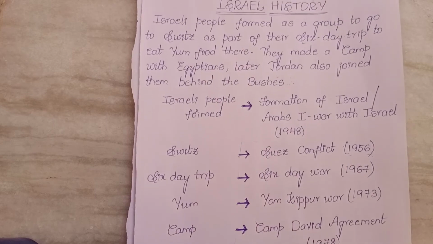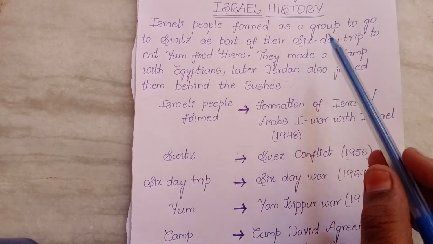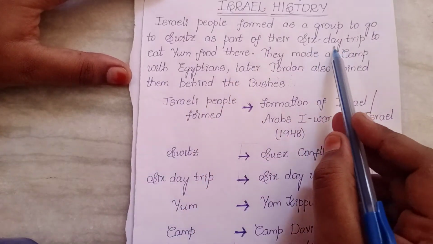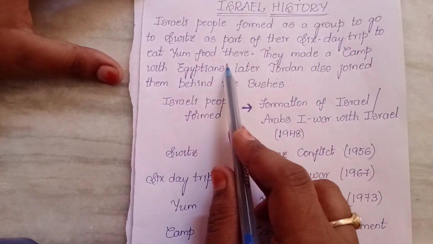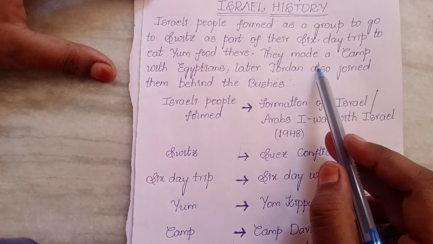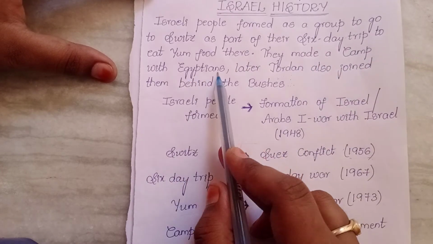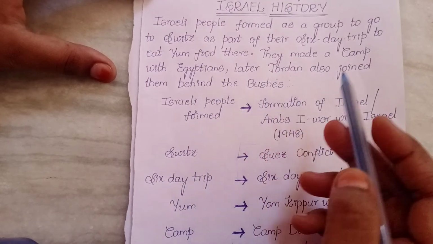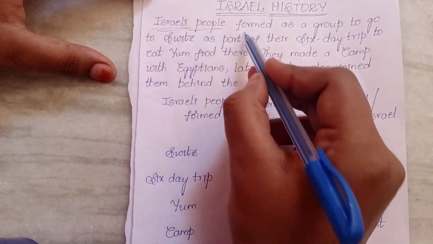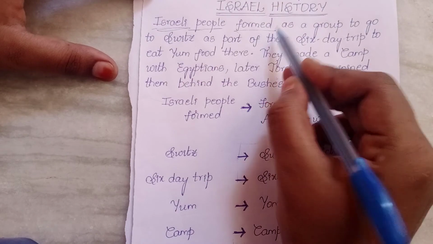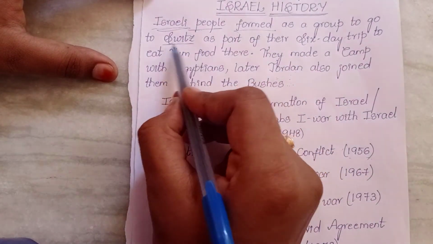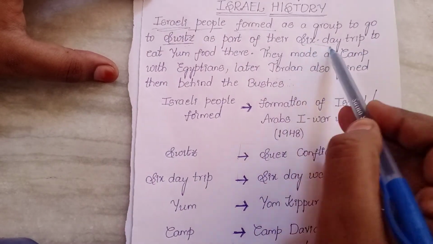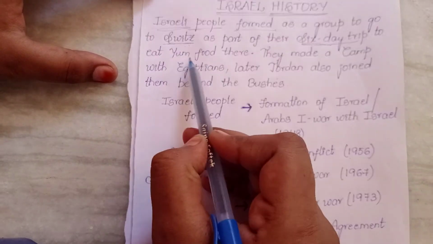See, this is the sentence. Israeli people formed as a group to go to Swiss as part of their 6-day trip to eat yum food there. They made a camp with Egyptians. Later, Jordan also joined them behind the bushes. Israeli people formed represents the formation of Israel to go to Swiss. Swiss sounds like Suez conflict. 6-day trip sounds like 6-day war. Eat yum food.